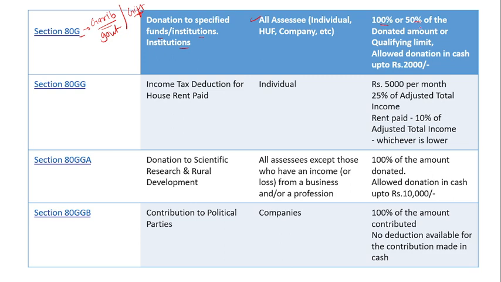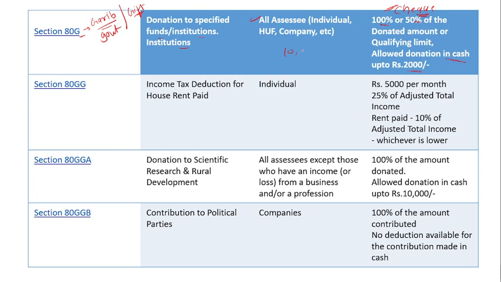You will get 100% or 50% deduction if you are paying by cheque as the mode of payment. But if you pay in cash, you get a maximum deduction of up to 2,000.